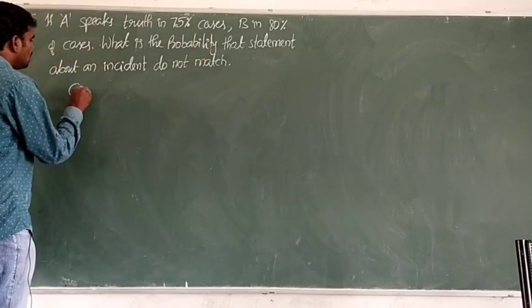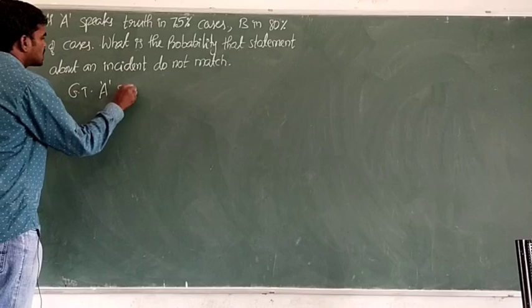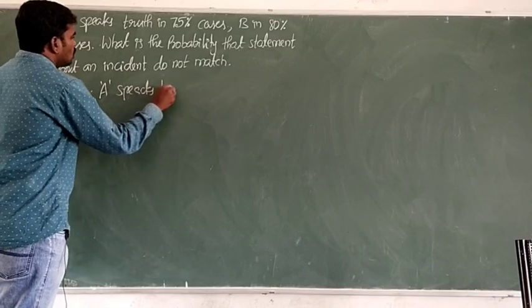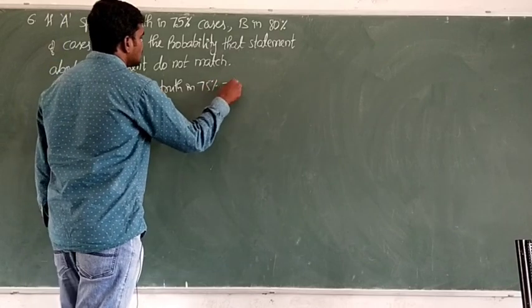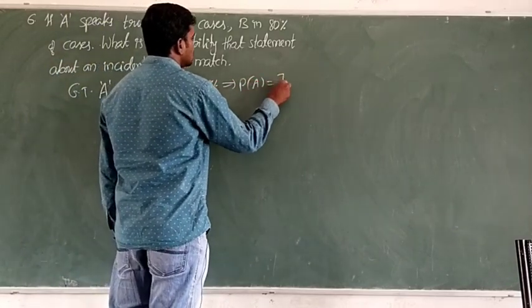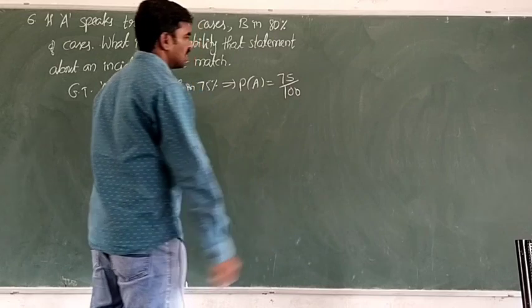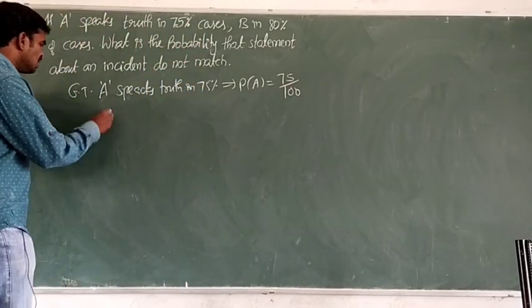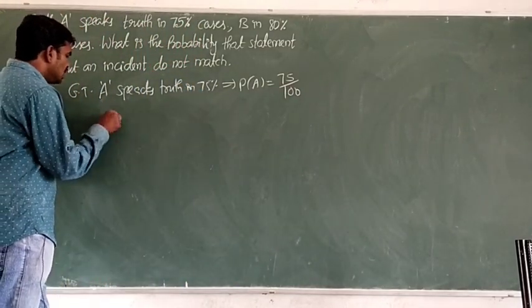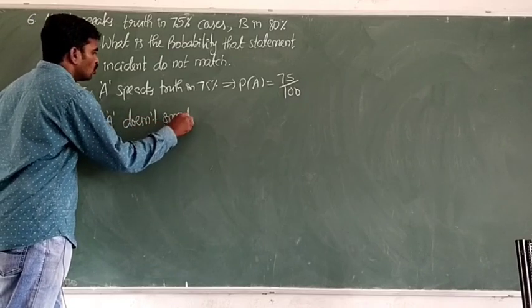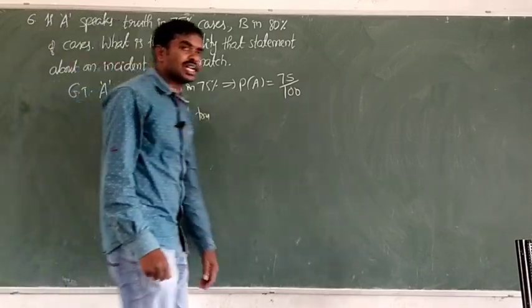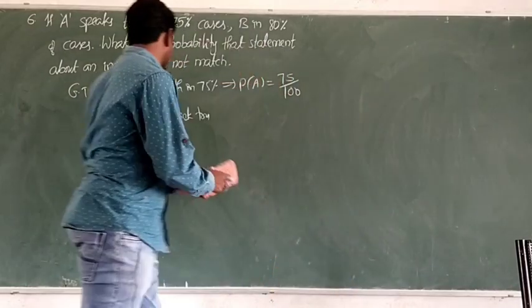Okay, first write down this statement. So given that A speaks truth in 75%, that means we can write the probability of A is 75 by 100. Very simple. So immediately we can get A does not speak truth, or we can write A speaks false.